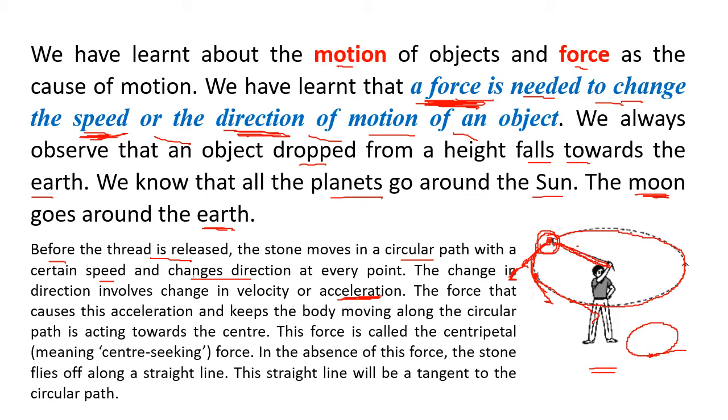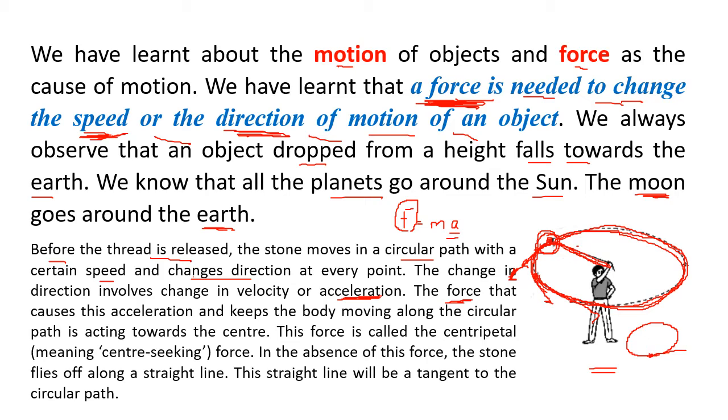Now change in velocity will lead to acceleration, because what is acceleration? It is the rate of change of velocity, and acceleration can only come when there is a force, because you learned the formula F equal to ma. What you can see here, this boy is playing with the stone, going round and round, but even if the speed remains the same, the direction of the stone is constantly changing. Because the direction is changing, the velocity is changing, and when the velocity is changing it is an accelerated motion. So accelerated motion is always caused by a force.